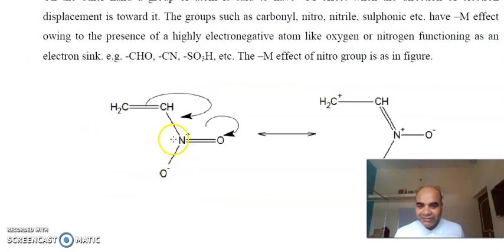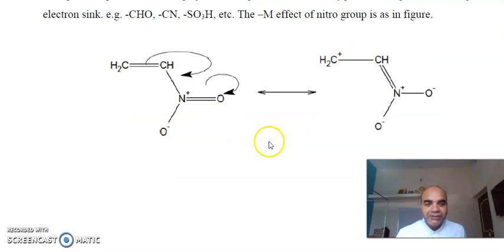Here you see we have nitro, and this nitro has the capacity to attract the electron, to withdraw the electron from the molecule. So once nitro is attached from this carbon, this will withdraw these pi electrons from here, and once it will withdraw, we will have the positive charge generated on the carbon. So this type of effect is known as minus M effect.